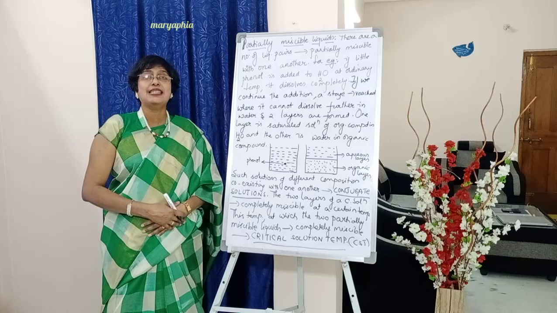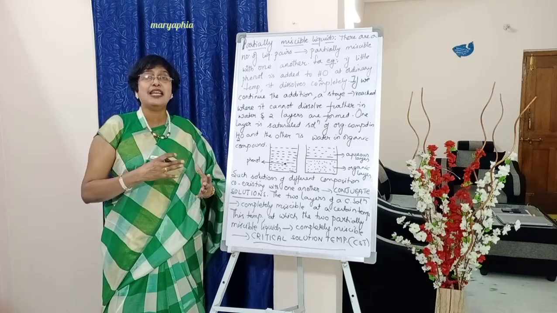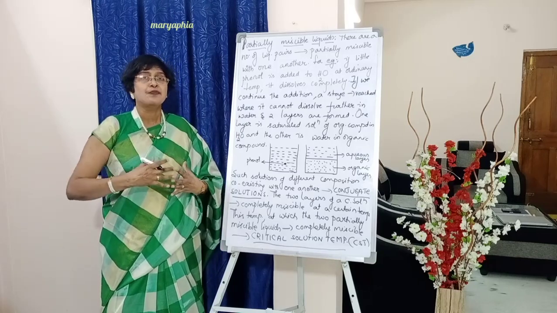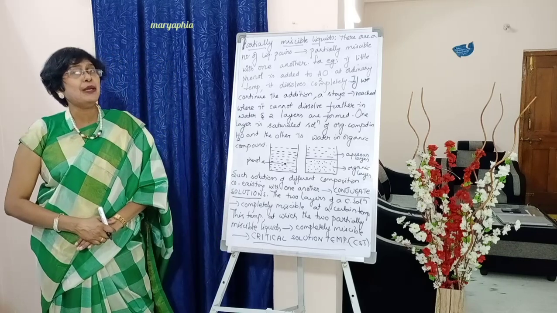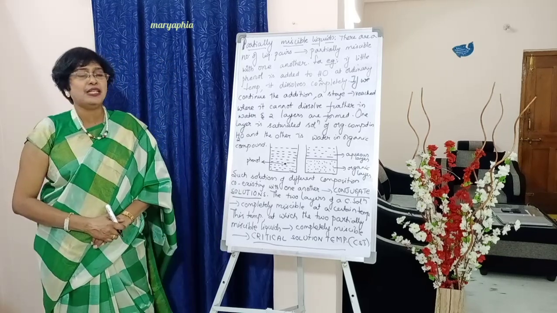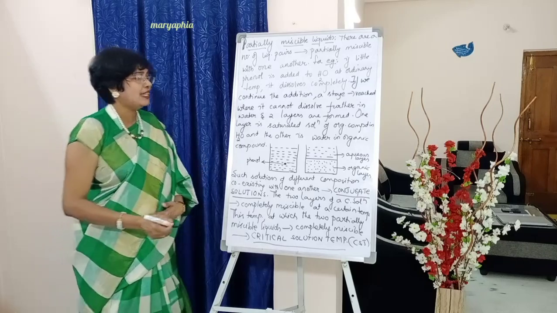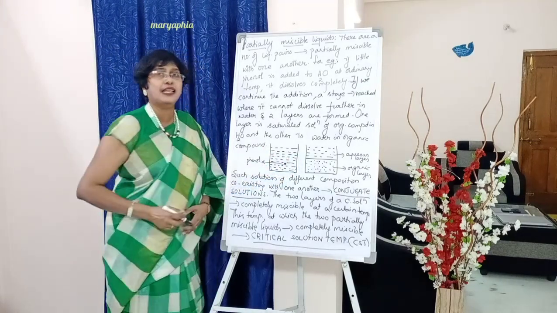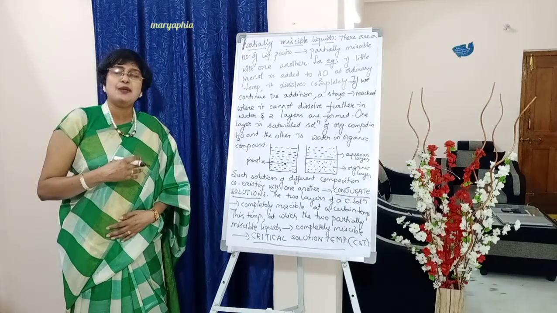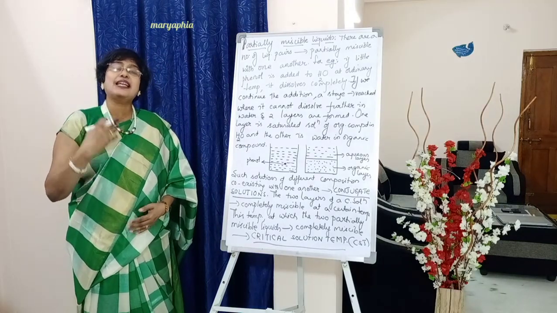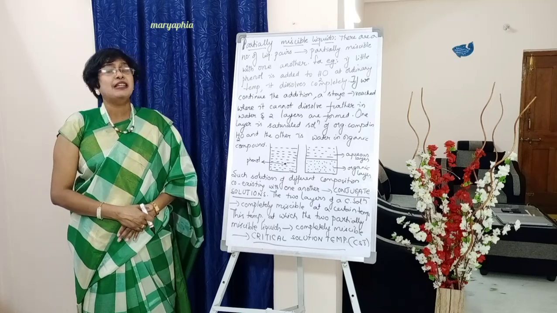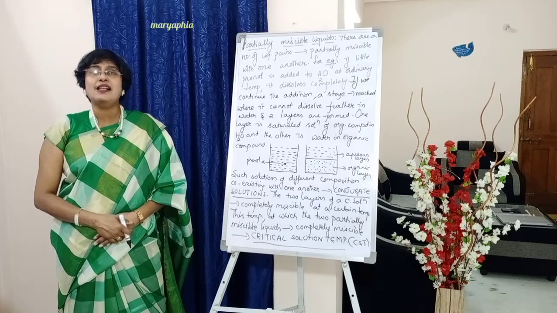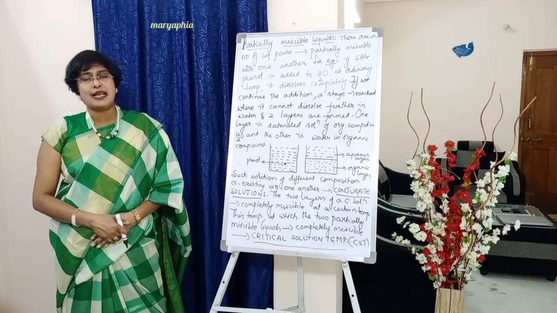So they are not mixing up when they are almost in equal proportions. But these two partially miscible layers, students, they can be made completely miscible. That means the whole solution, look here, I have drawn two different layers. So even though they are partially miscible with one another, even though they are getting separated into two different layers of different composition, we can make them completely miscible at a certain temperature.